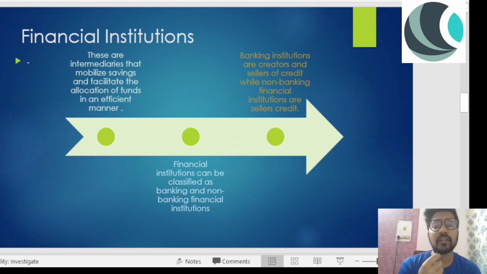While non-banking financial institutions are sellers of credit, they basically provide credit. They don't accept deposits. Let's suppose you need finance for manufacturing purposes or export-import purposes, and you specifically go to an institution that lends money for those purposes. They do not accept money as a saving option. They do not provide a saving option to their customers. They only lend money, right? So these are financial institutions. I hope everyone who is following till now is clear with what a financial institution is.